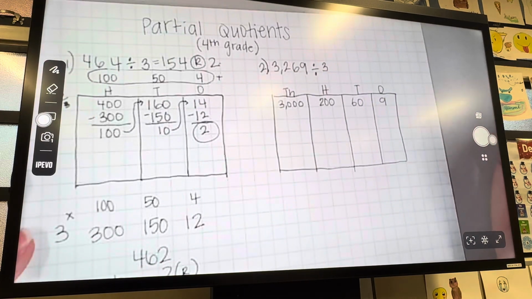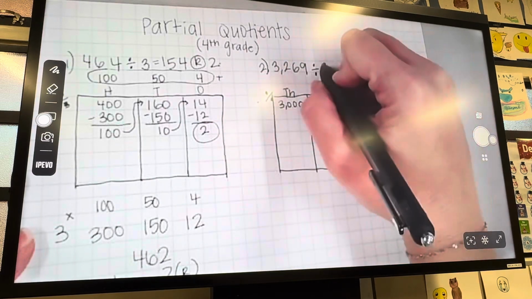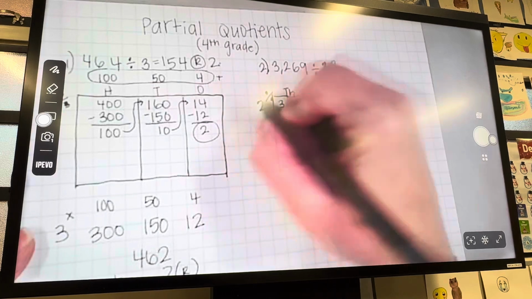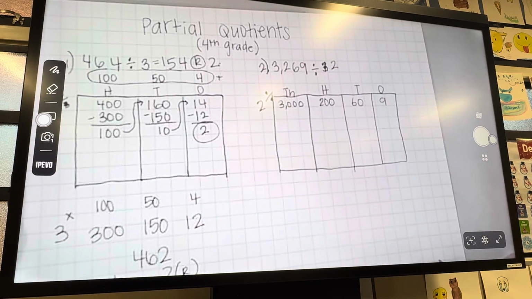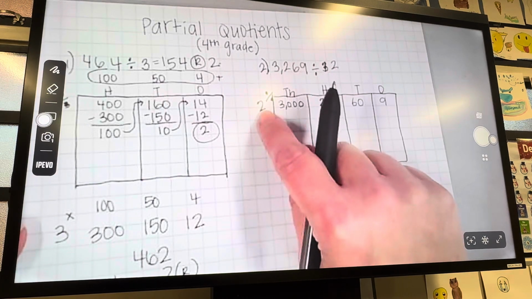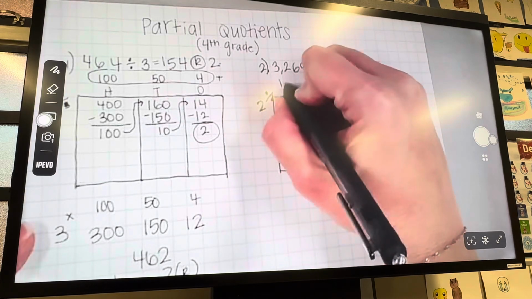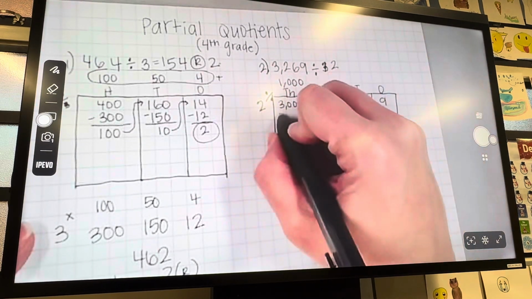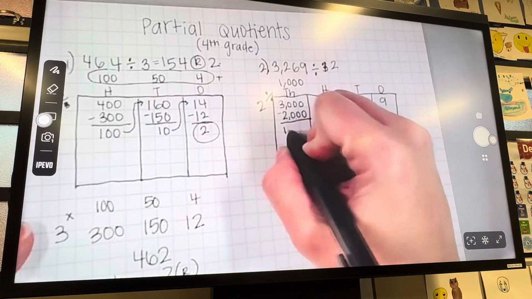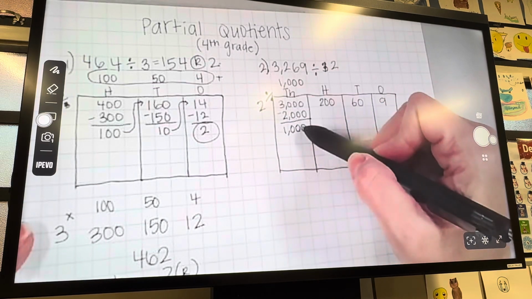in the ones column. Okay, we are dividing by, let's divide by 2 instead. So we're going to divide this number by 2 or cut it in half. Okay, so now we need to figure out, can 1,000 groups of 2 come out of or be subtracted from 3,000? Yes, that would be 2,000. So we're going to have 1,000 groups of 2. You multiply those together and subtract. Okay, there's 1,000 left over. We can't multiply 2 by any other thousands to get only 1,000.